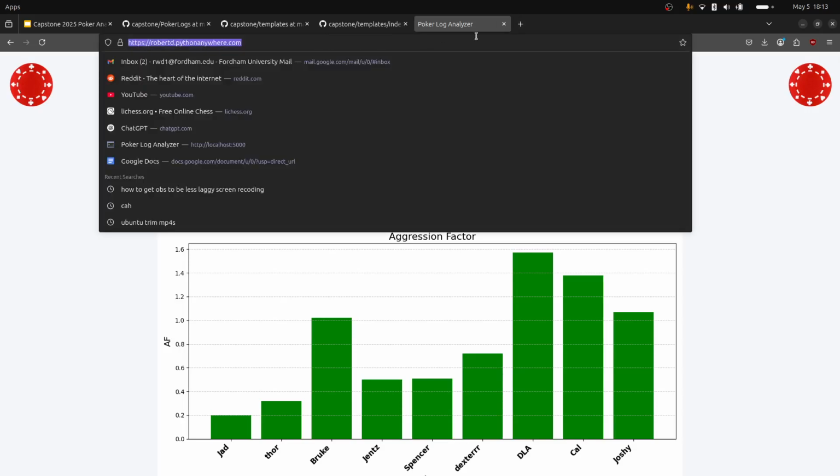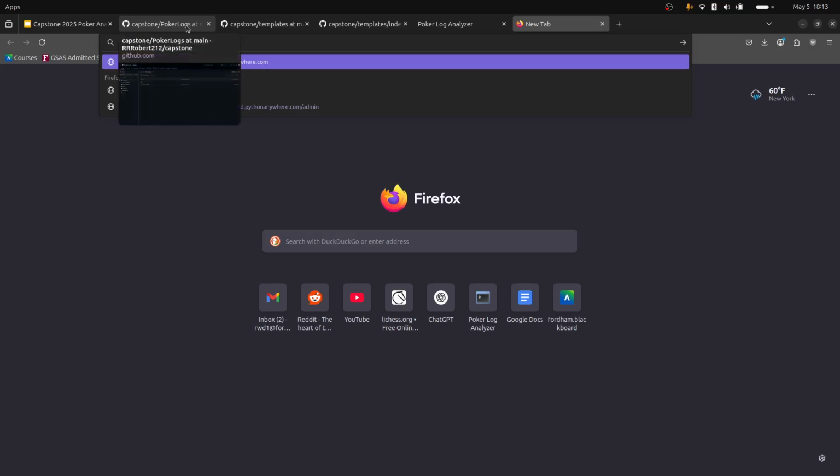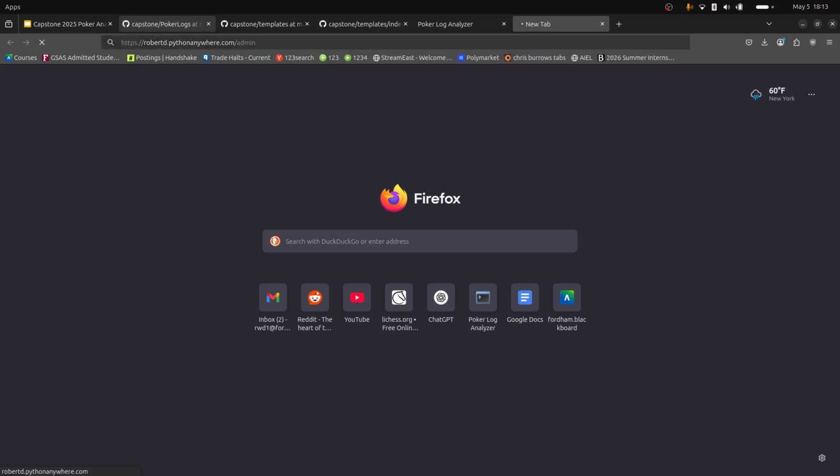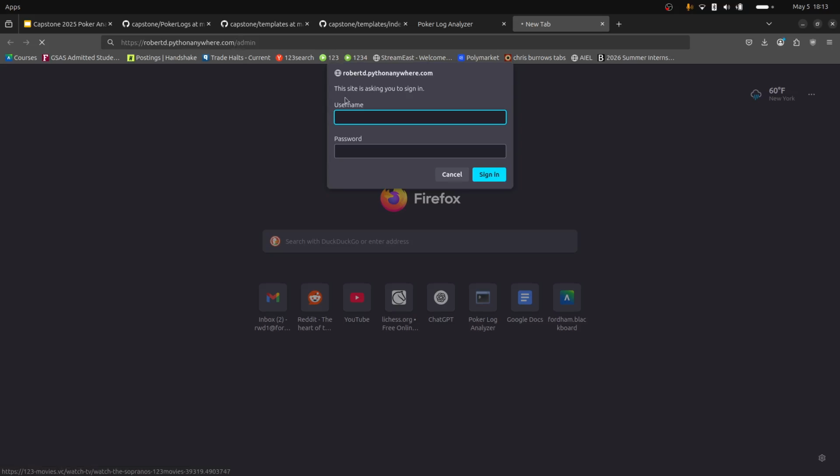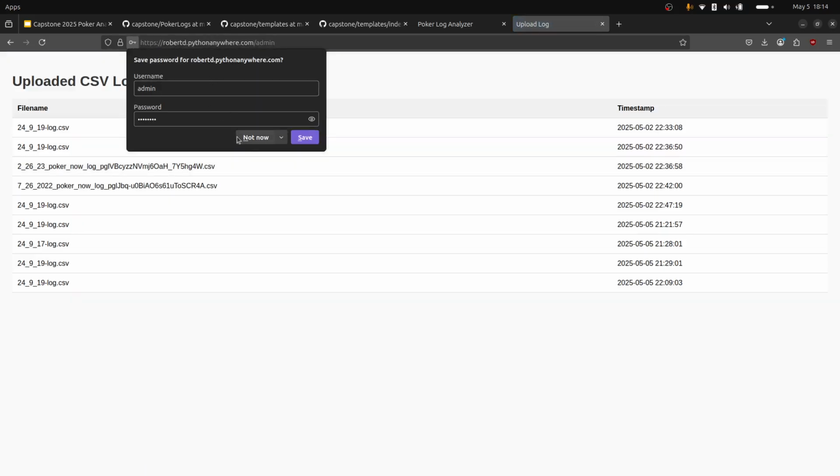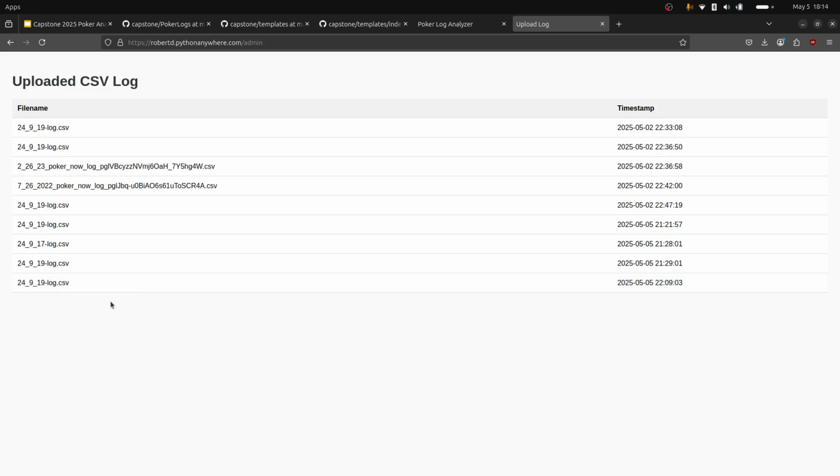And then there's also an admin page. So I'll take you to that. You just put admin in the URL, and I'm going to put in something incorrect here, and it didn't work, so we can't log in. But if I put in admin and password, which is just hard-coded here for the demo, we get this, which just shows you all of the logs that have been uploaded by users and gives you timestamps.